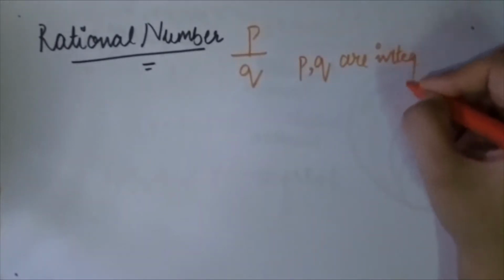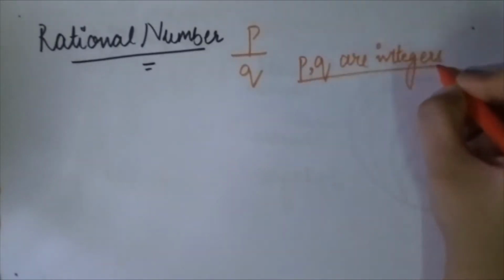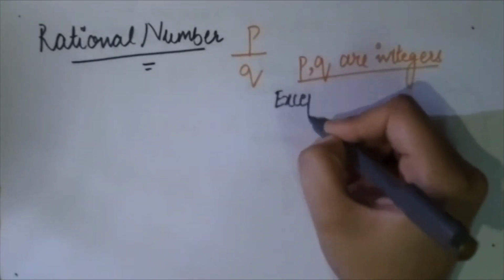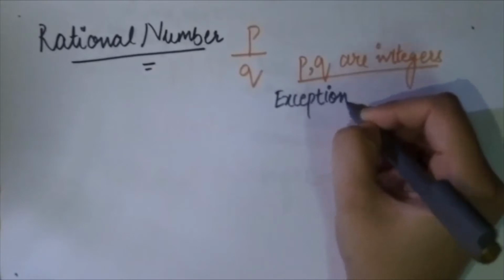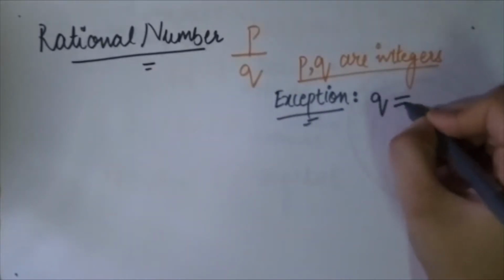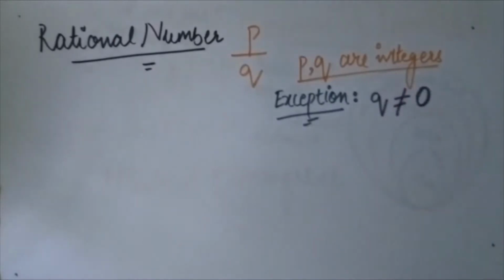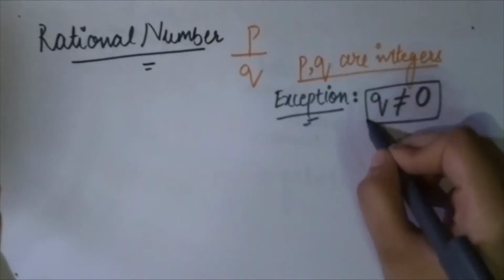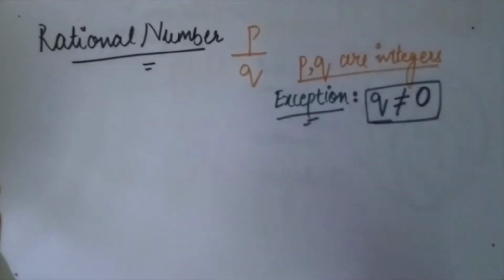Now listen very carefully here. P and Q are integers. There is an exception, which is to be noted, from which maximum questions come, that Q is not equal to 0. Because if you say Q is equal to 0, then our term becomes undefined. So now let us start with the examples.